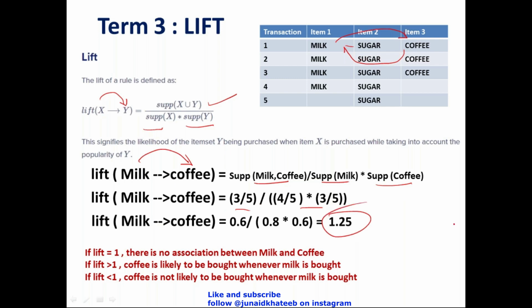Now guys, this value that I get for lift would be 1, less than 1, or greater than 1. If I get the value 1, that means there is no association between the products. Now suppose it so happened that one person today walked in, bought milk, and say bought apple, from the supermarket.